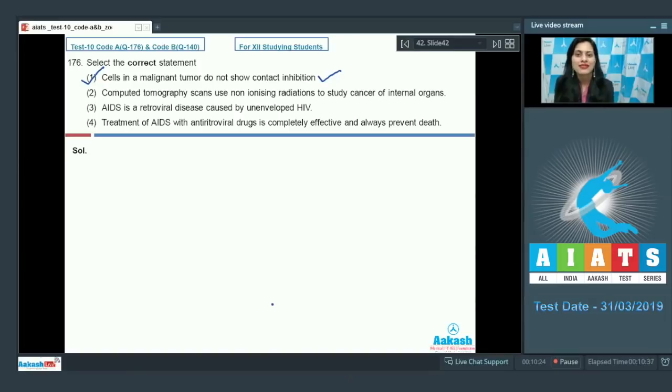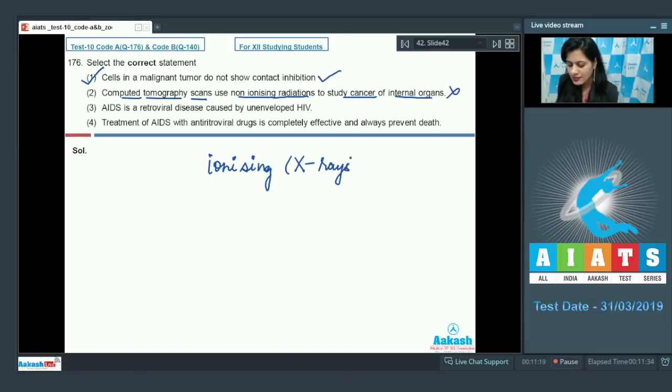Malignant tumor exhibit metastasis. Next statement given is, computed tomography scans use non-ionizing radiations to study cancer of internal organs. And this is an incorrect option because CT scans use ionizing radiations or X-rays to study cancer of internal organs.